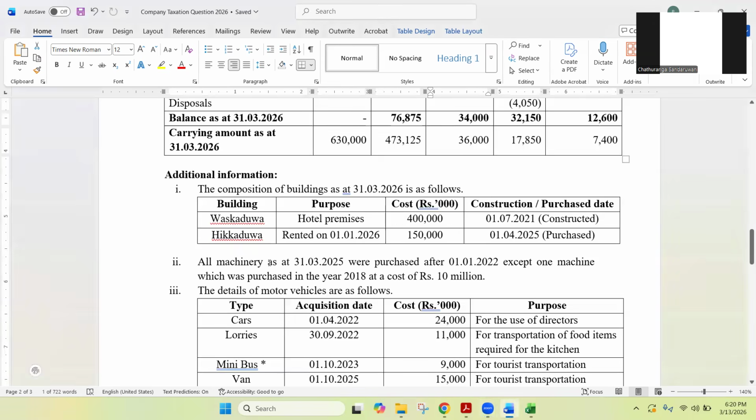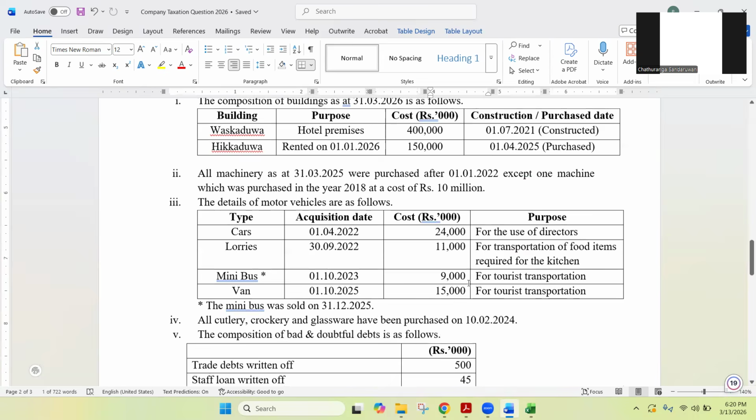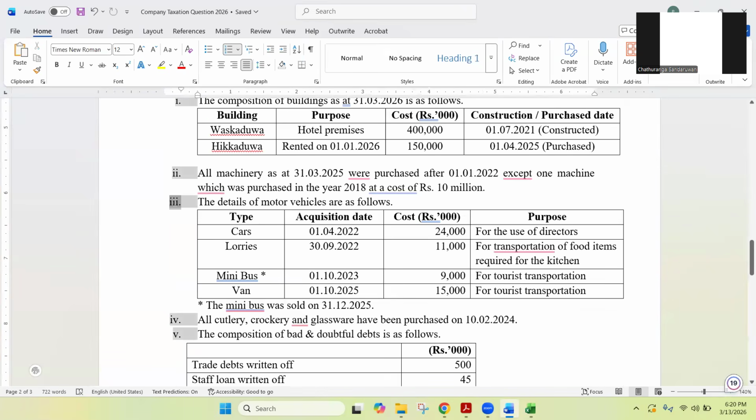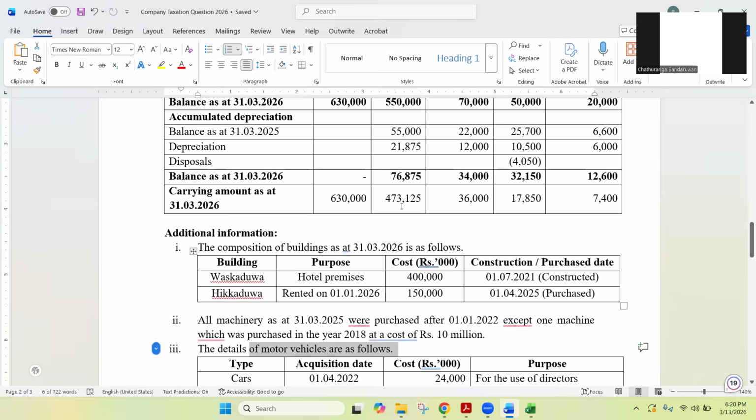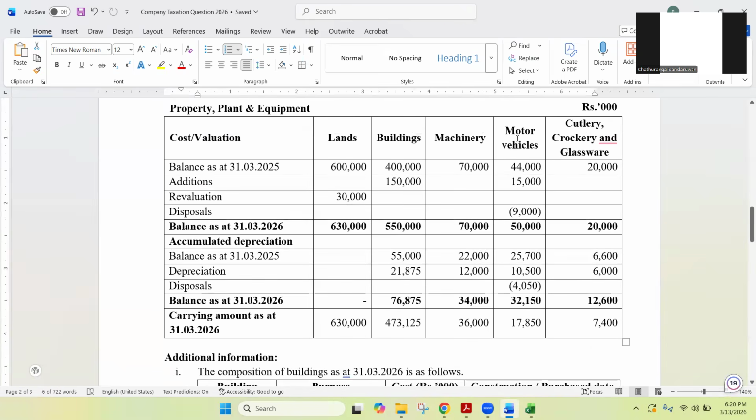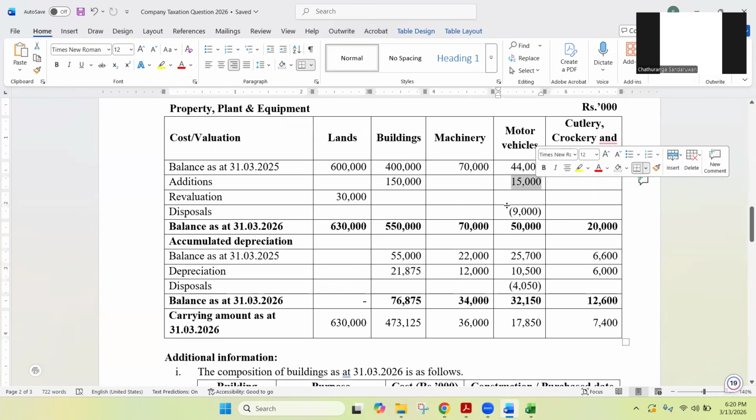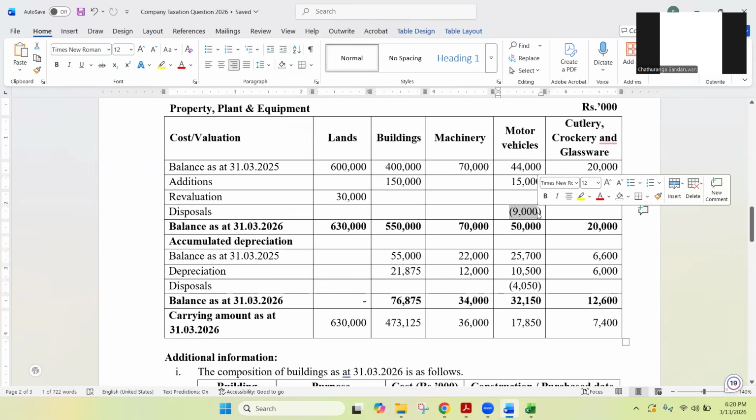So as you know, now remember there's one old machine and then there are new machines purchased after 2022. And then we have note number 3, details of the motor vehicles are as follows. So you have the motor vehicles. As you can see, there's one addition as well, and there are some disposals as well.